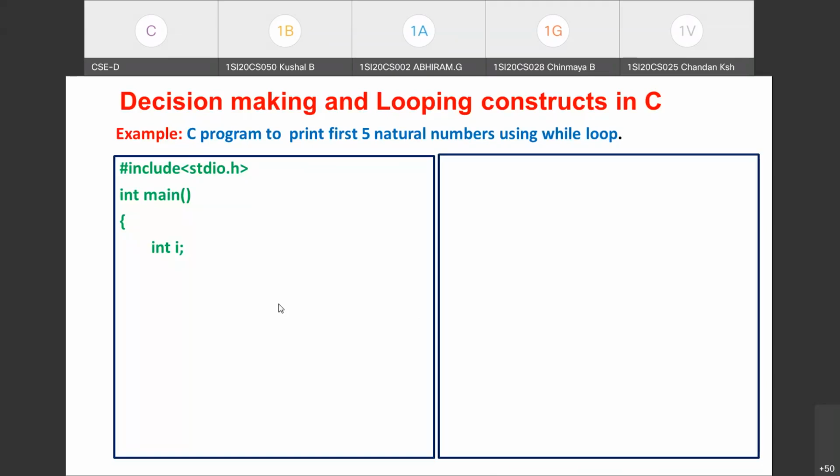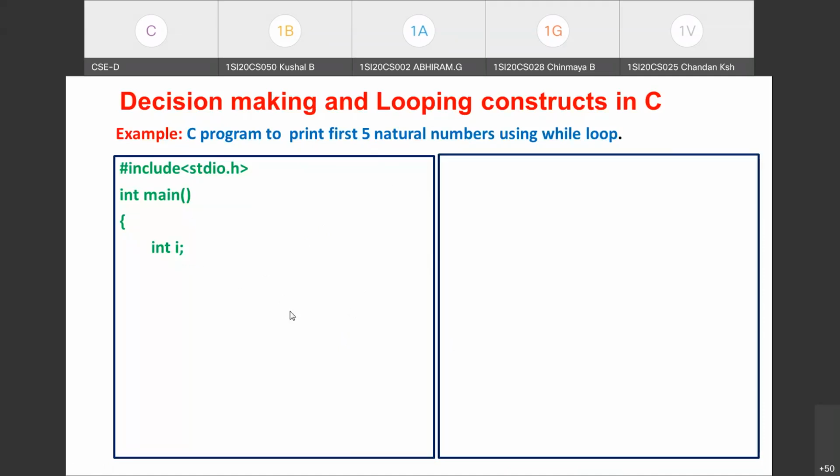Now, if you can recall the syntax we discussed in the previous slide, the initialization part must appear before the loop. Since it is to print the first 5 natural numbers, what is the initialization I have to do to the loop control variable I? What is the initial value or the first value I need to print?